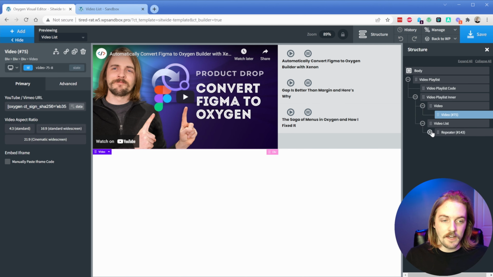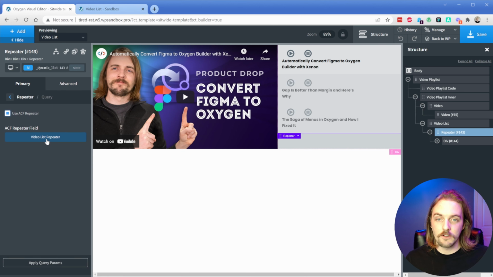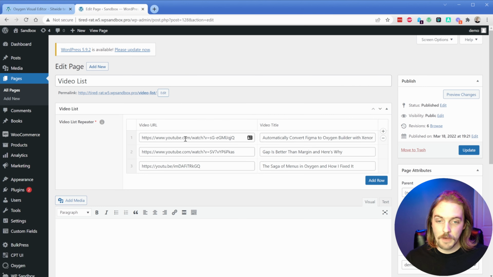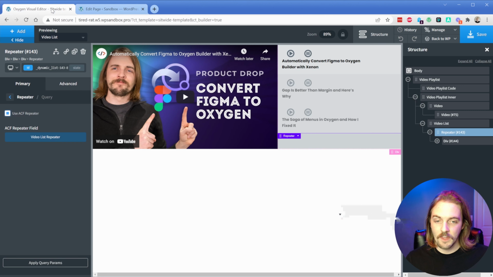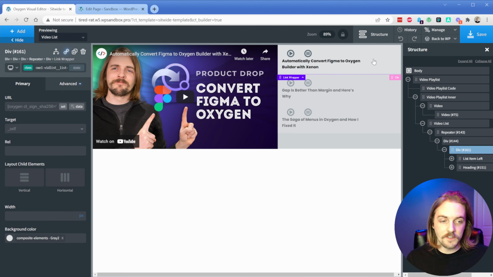On the right-hand side, I just have a repeater. The query is the video list repeater that I created and showed you already, which is this one here in the back end. So very simple repeater, just has a URL and the video title. I used dynamic data to pull in the title here. And then this container itself is actually a link wrapper, and its URL is the one that I'm pulling in from the repeater using dynamic data here.